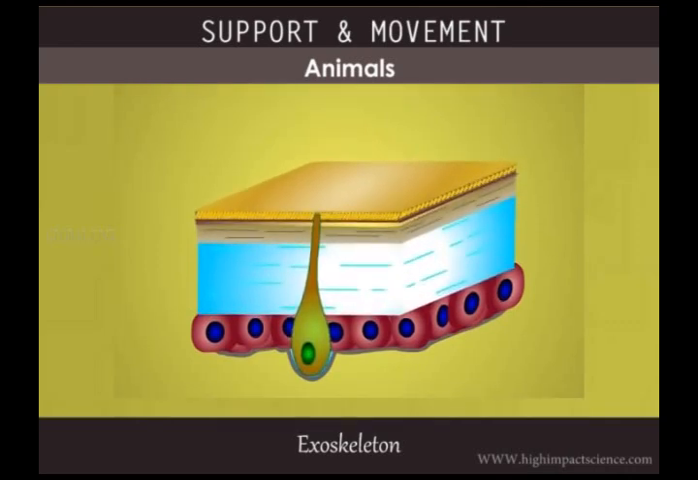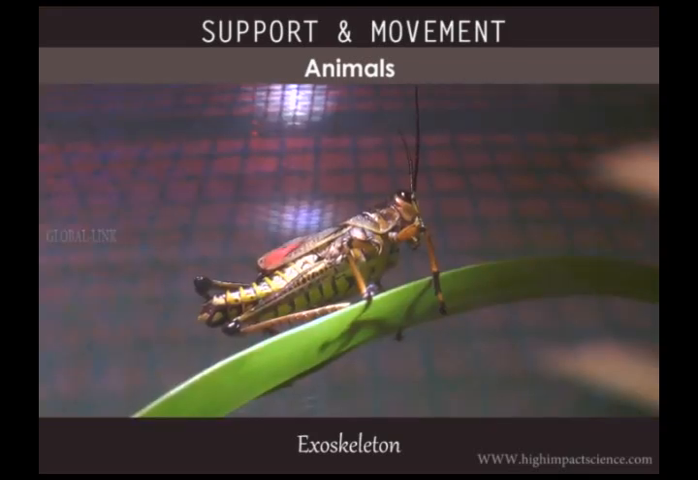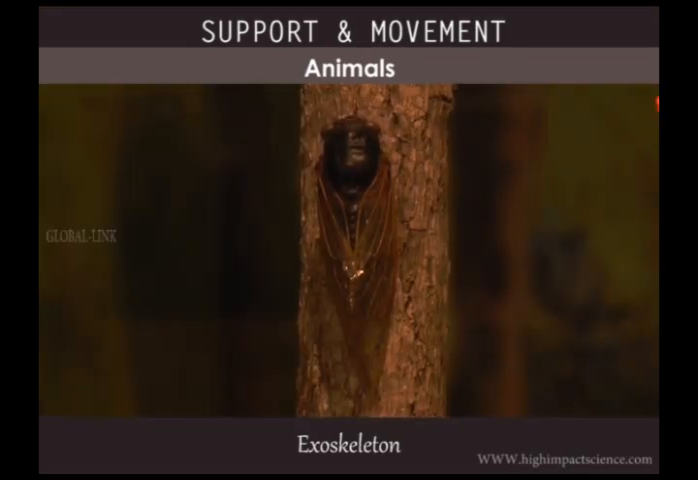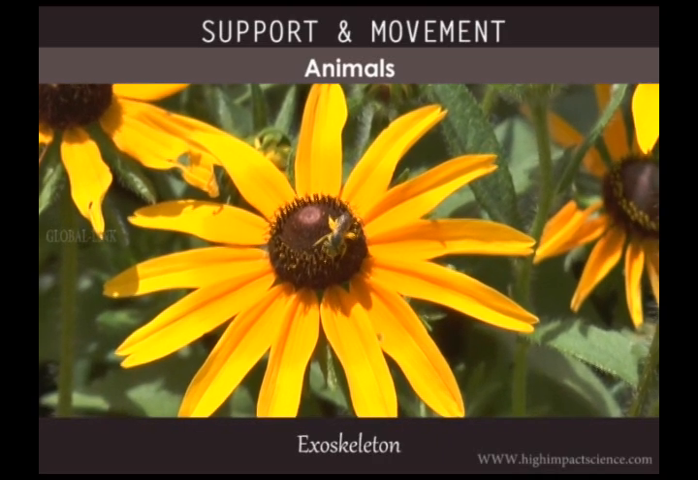This exoskeleton supports and protects the inner delicate tissues. It is waterproof and therefore prevents excessive loss of water from the body tissues. The exoskeleton provides surface for attachment of muscles, which is essential for movement.